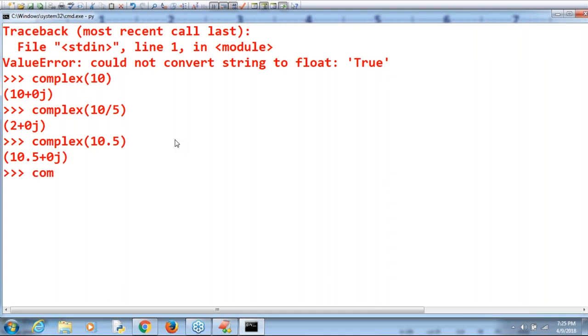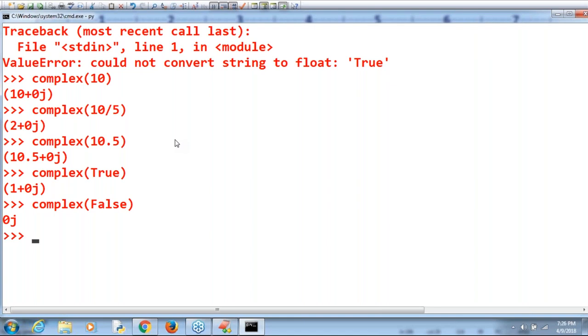Next, complex of True I'm taking. Can you please tell what the answer is? What answer are we going to get? Complex of True, then automatically what answer by default are you going to get? 1 plus 0j. Next, complex of False I'm taking. What is the answer? 0 plus 0j, it may be represented as 0j. No problem at all. 0 plus 0j itself is complex.